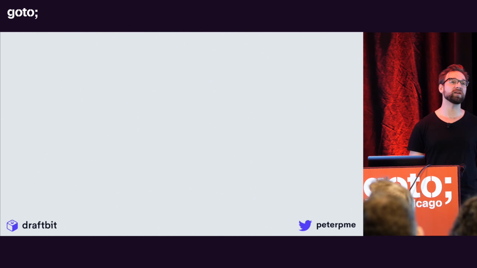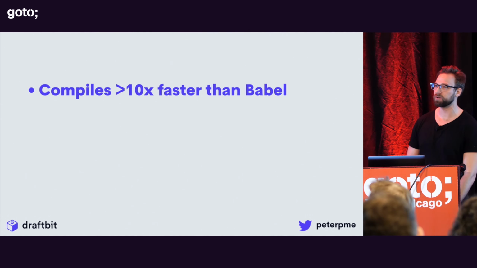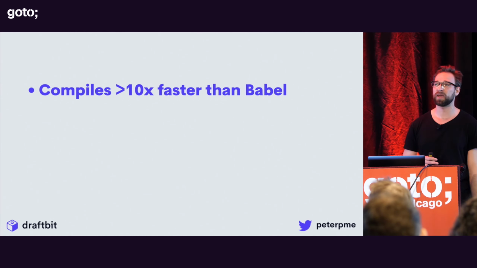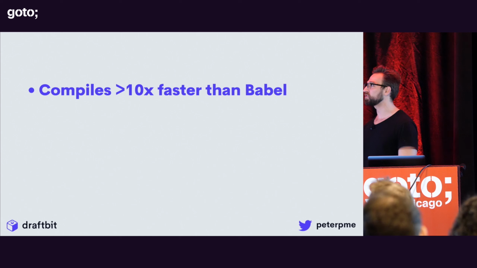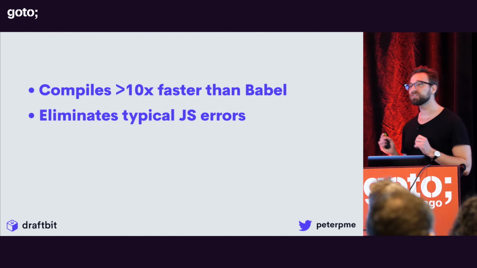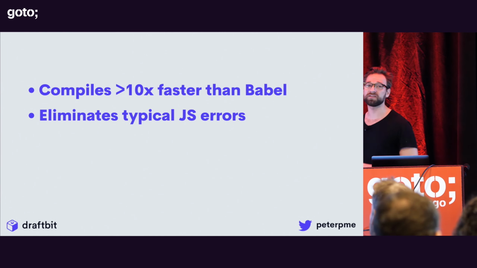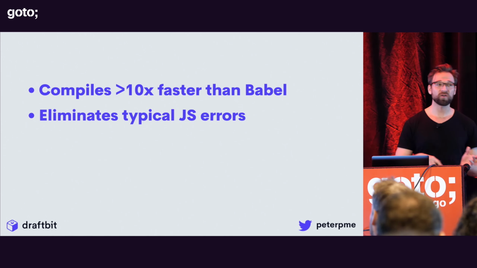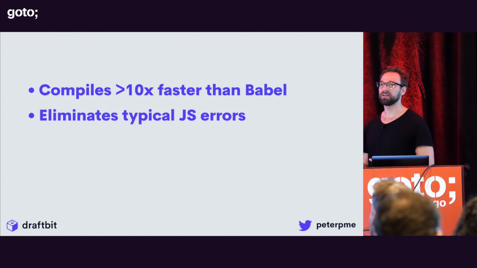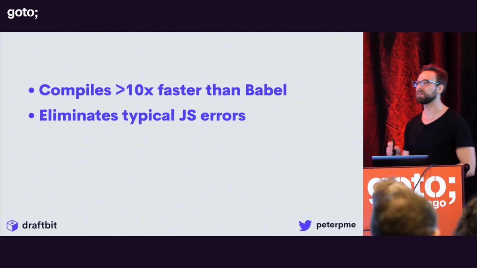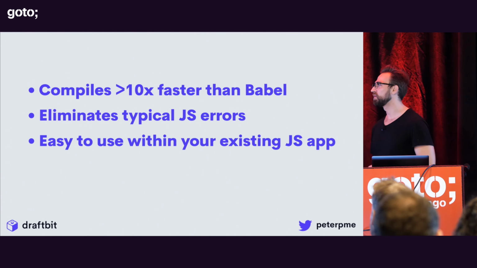So what are the benefits of Reason at a high level? What are the big selling points, the headlines? It compiles at least 10 times faster than Babel. I'm being very nice here. I'll show you in a second. It eliminates typical JavaScript errors. There's no such thing as null or undefined in Reason. Things are either something or they're nothing. No weird "cannot read property of null" or "cannot read property of undefined" errors. Those things just don't happen.